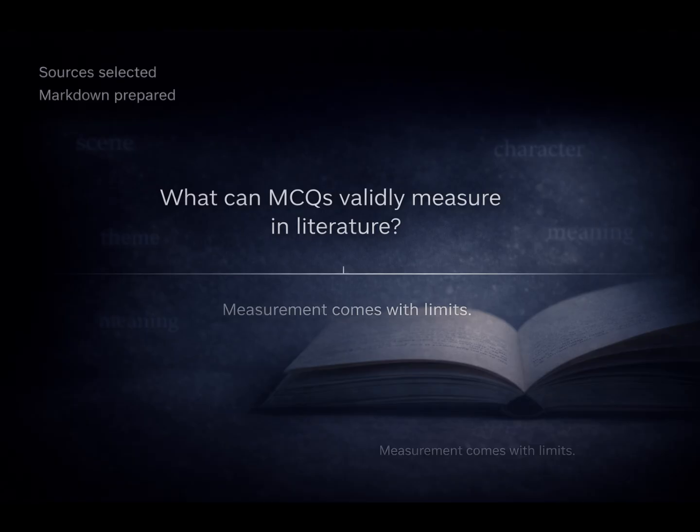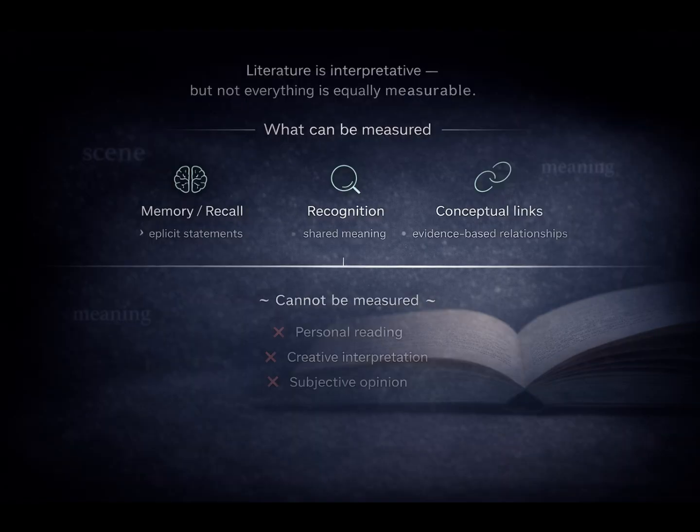That is why this framework provides direct support for three literature-safe test types. They are chosen because, in practice, they can be measured through MCQs validly, fairly, and consistently. They are memory, or recall, used when the context contains explicit, unambiguous statements.